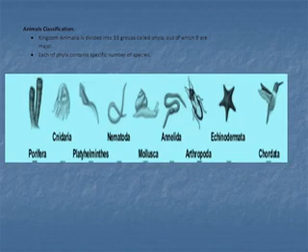Animal classification: kingdom Animalia is divided into 33 groups, known as phyla, out of which 9 are major and studied in first year class. Each phylum contains a specific number of species and has peculiar characteristics.